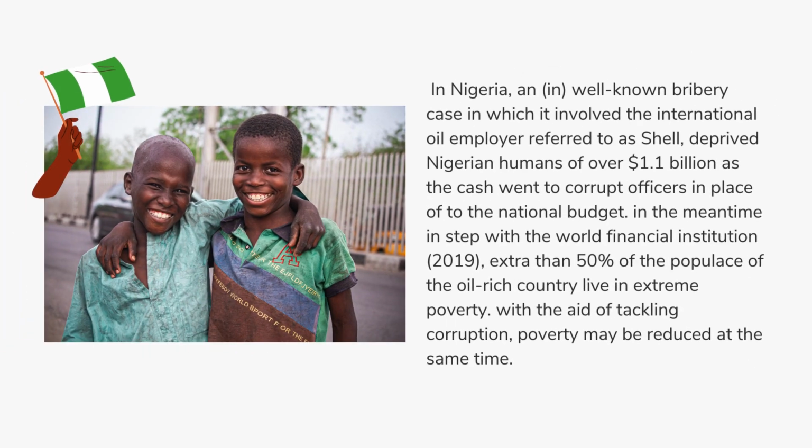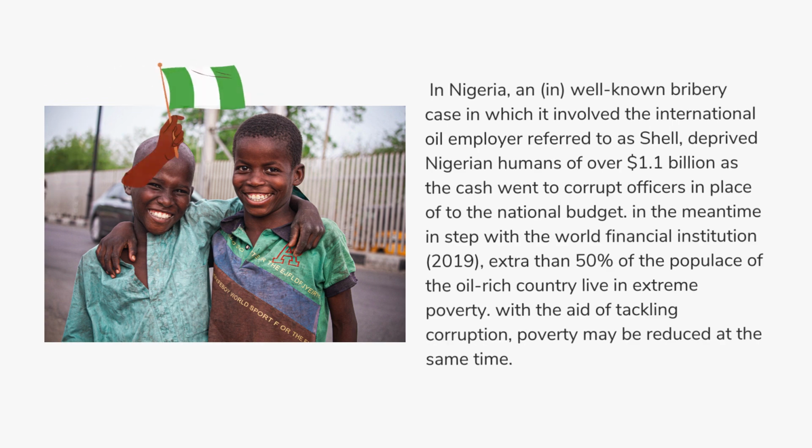For example, in Nigeria, a well-known bribery case involved the international oil company referred to as Shell, which provided the Nigerian government with over $1.1 billion, as the cash went to corrupt officers in place of the national budget. Meanwhile, according to the World Bank, more than 50% of the population of the oil-rich country live in extreme poverty.